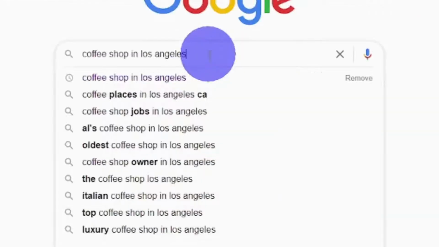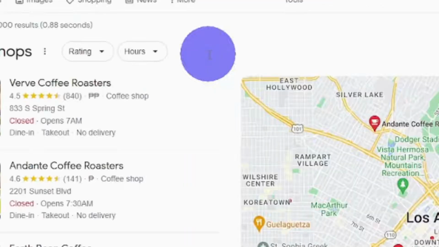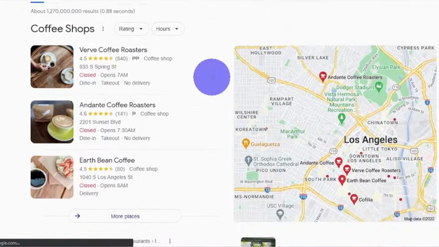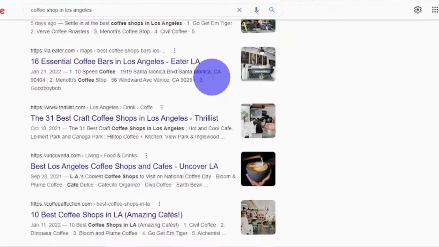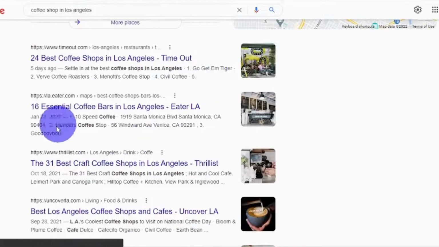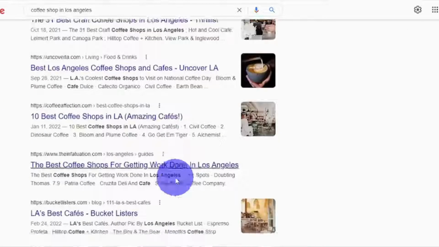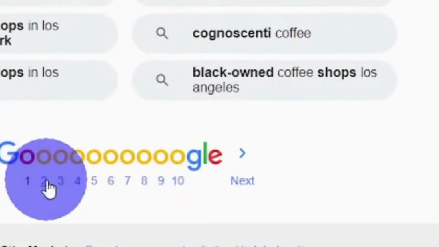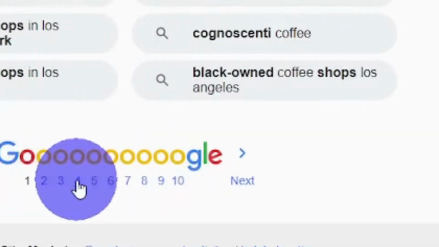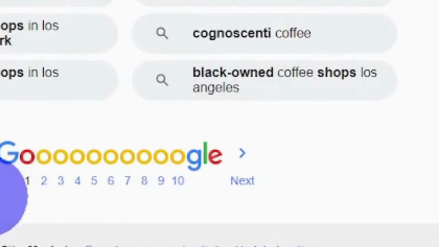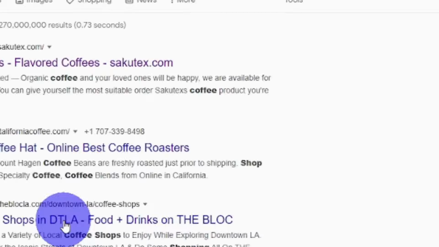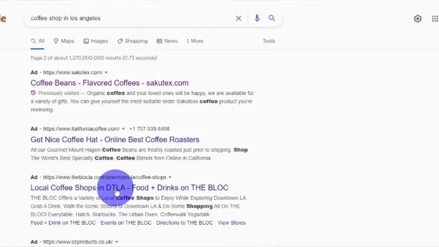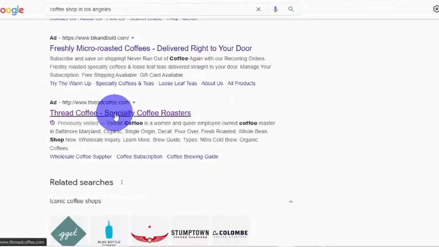So the second step is to look for those businesses and places, rather than focusing on these businesses right here, which is a huge error. So, instead of clicking on these businesses, you should scroll all the way down to the bottom of the page. Then you'll want to look on Google's second, third, fourth, or fifth pages. It doesn't really matter, but if you think about it, if you go to the second page of Google, you're probably going to a place where no one goes, like who goes to the second page of Google?